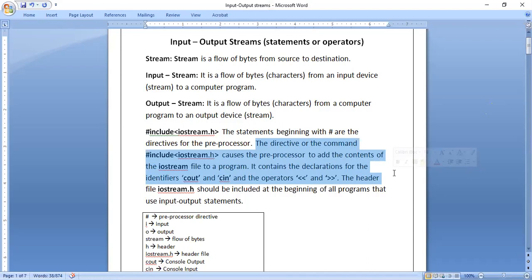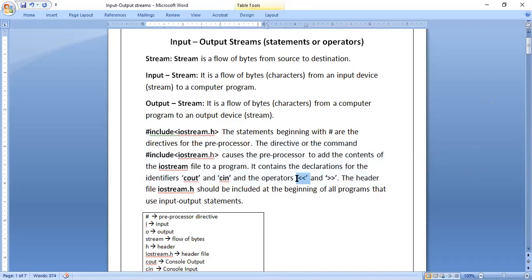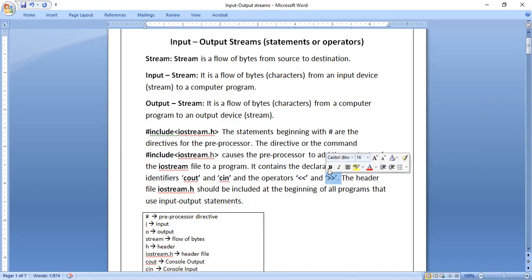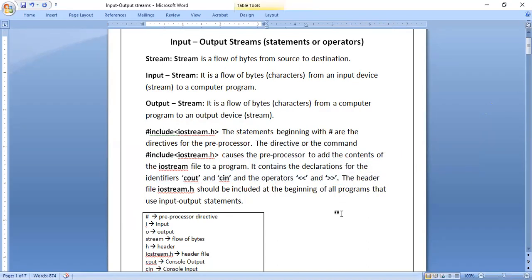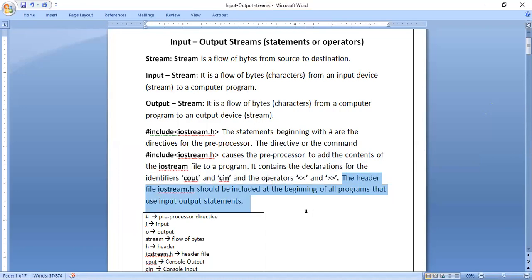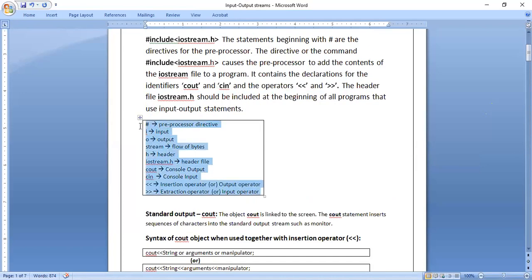Along with the cout and cin statements, we got two operators. This operator is called the insertion operator, and one more operator we have is called the extraction operator. For the insertion operator, you can call it the output operator. For extraction, you can call it the input operator. The header file iostream.h should be included at the beginning of all programs that use input output statements, operators or streams. You can call it anything, but there is a slight difference, I'll tell you. Now we will see this header file in detail.